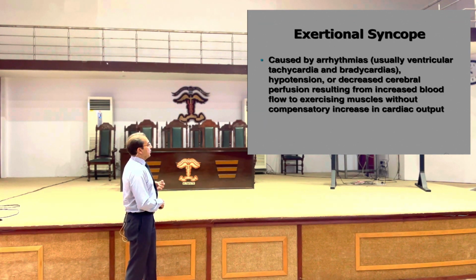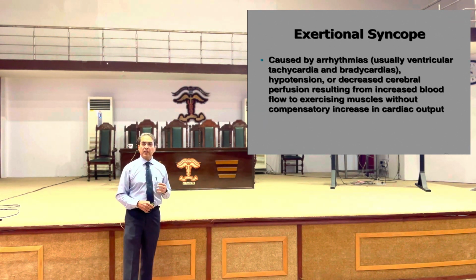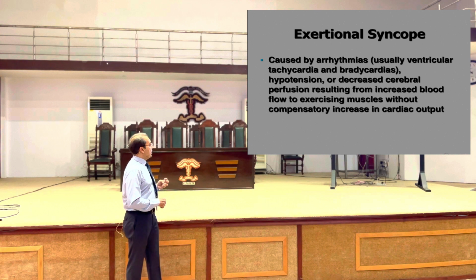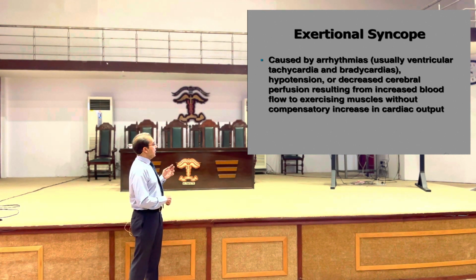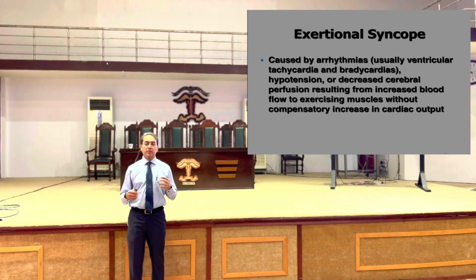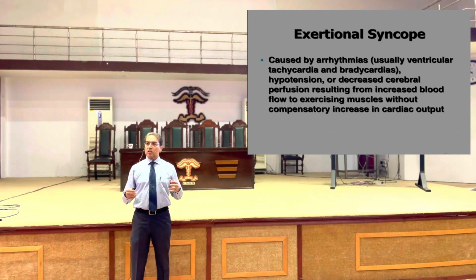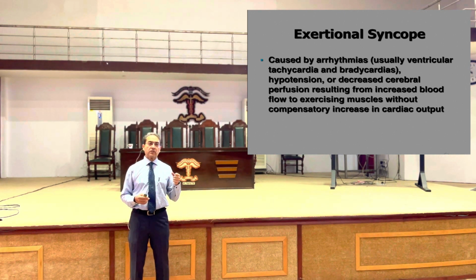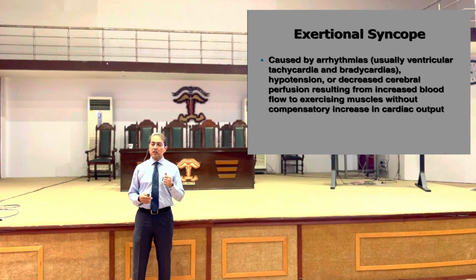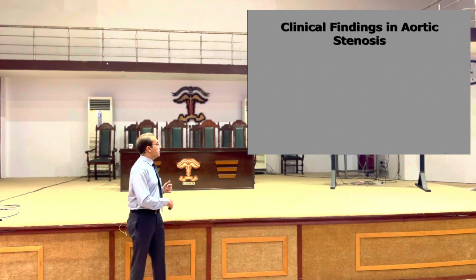And then exertional syncope. When the patient starts exercising, there may be arrhythmias, particularly ventricular arrhythmias. There may be ventricular tachycardia, or even some bradycardias. So the patient develops hypotension, and there is decreased cerebral perfusion, with blood flow diverted to the exercising muscles. So when the patient starts exercising, the blood starts going into the exercising muscles, and there is inability to increase the cardiac output because there is fixed obstruction at the left ventricular outlet. So the cardiac output cannot be increased. That results in diminished flow of blood to the central nervous system, and the patient may have syncopal attacks.